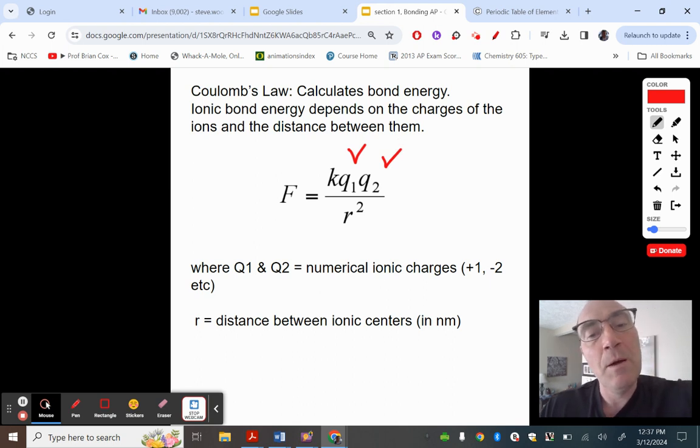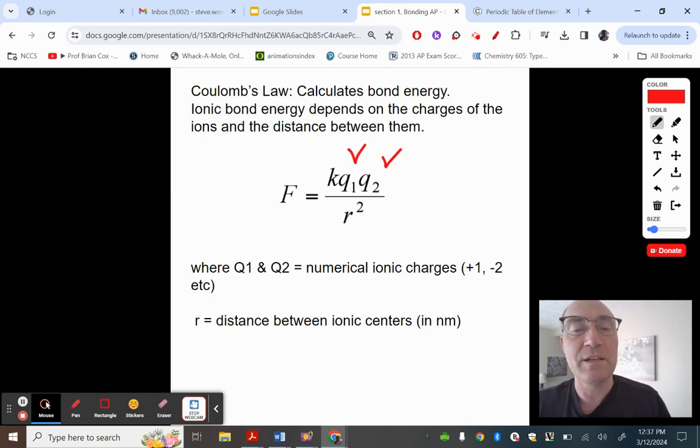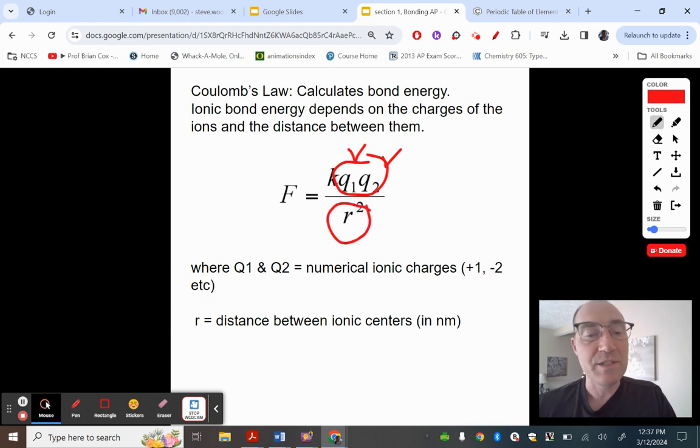So for example, +2 has a greater effect on the Coulombic attraction than +1. And the bottom one down here, r, is your distance. So two factors that will affect the attraction are distance, how far apart the atoms are, and charge. If the charge is greater, there's a greater force, and all the properties, it has a higher melting point. It becomes much stronger. And vice versa, if the atoms are super far apart, they tend to fall apart.